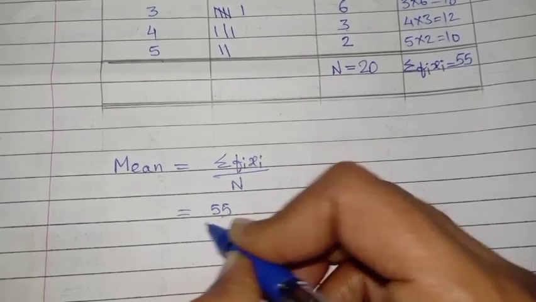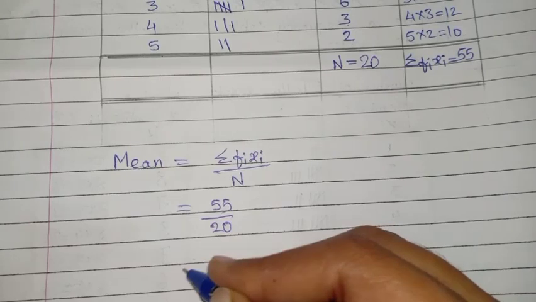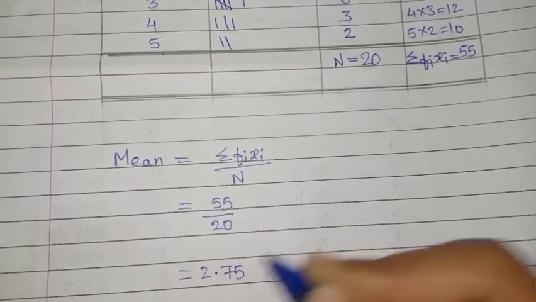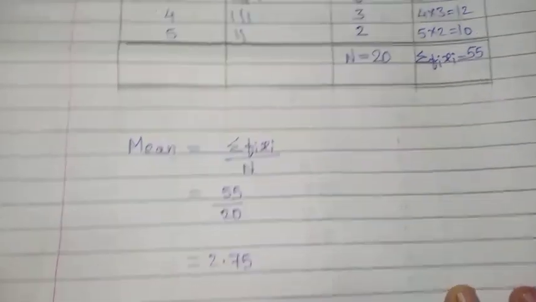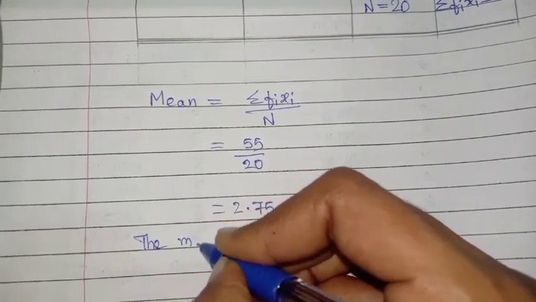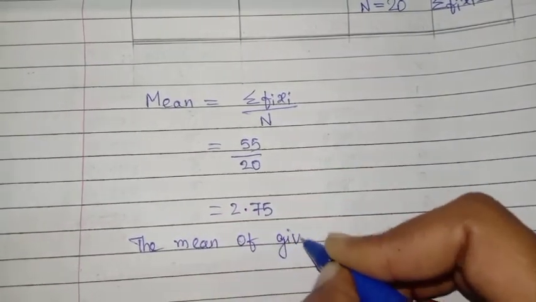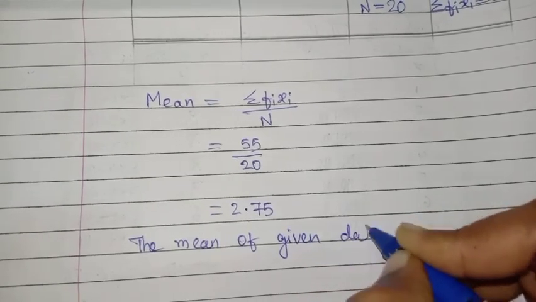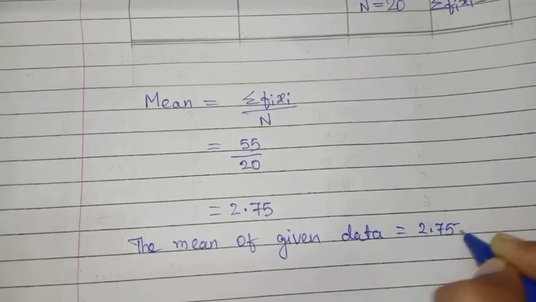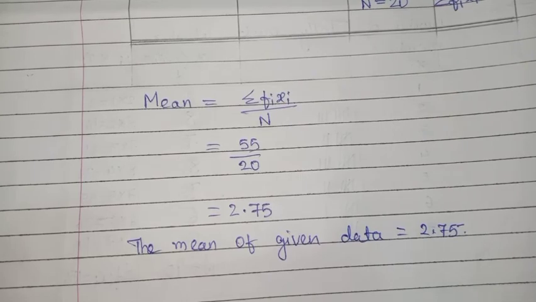So 55 divided by 20. You will get 2.75. Okay. So final answer, the mean of given data is equal to 2.75. In this way we have completed practice set 11.1.